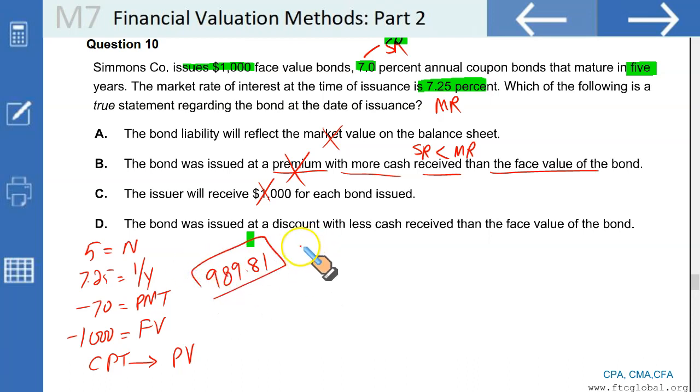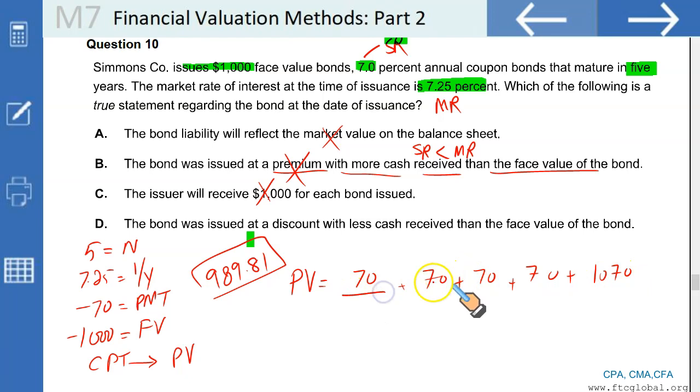Let's say you want to calculate using your conventional method. Listen. PV is equal to, remember, you're going to make a 70 payment in the first year, second year, third year, fourth year, and in the fifth year, you're going to return the total amount 1070, right? So these are the payments, 5 payments of 70 each, and the fifth payment of 1000. So I've just written 1070. Remember, these are the payments calculated at the stated rate. Remember, discounting is done at the market rate.